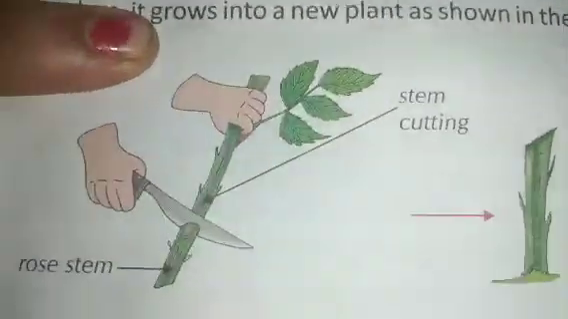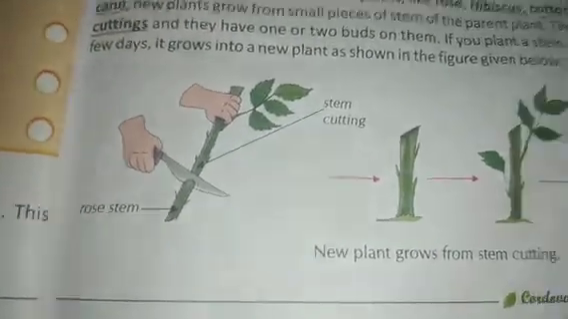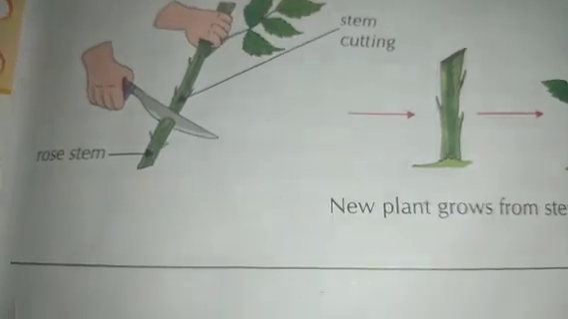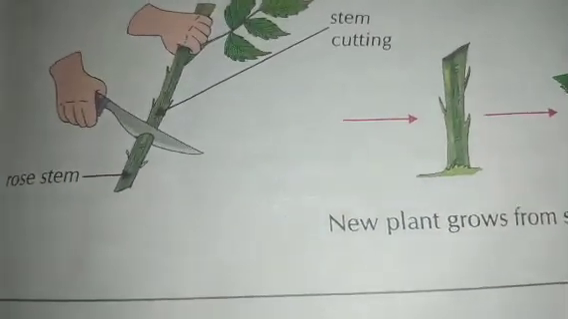Next, new plants from stems. This is not underground, children. This is new plants from stems. Okay, now I will show you the rows for this.